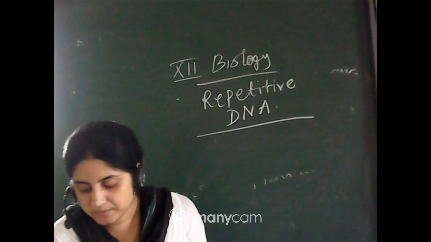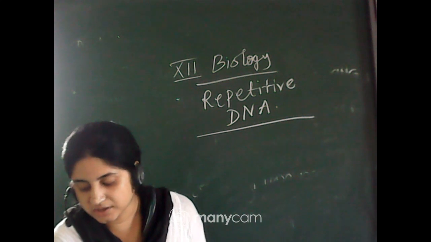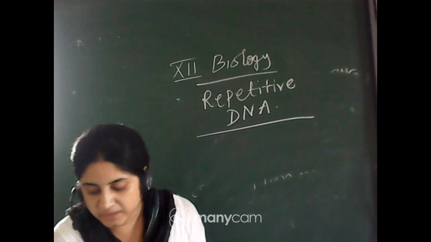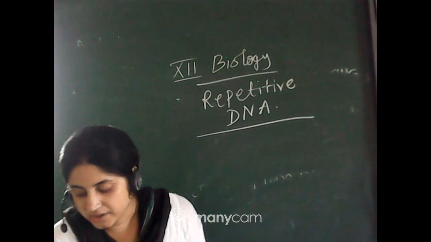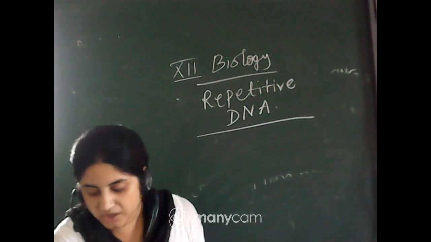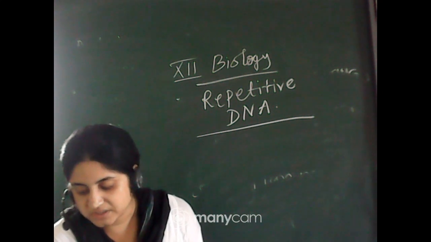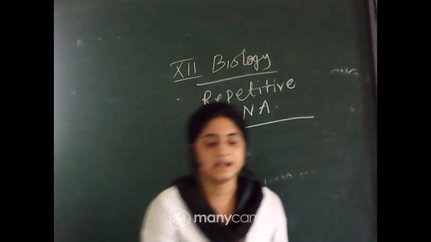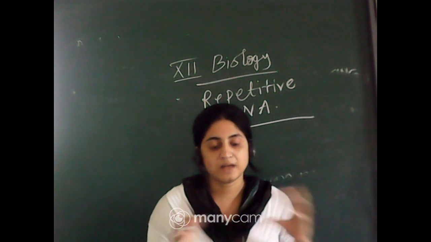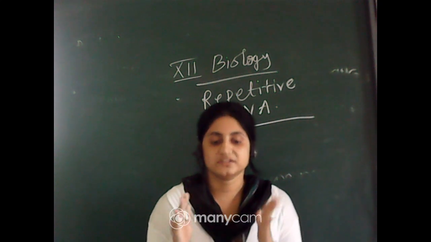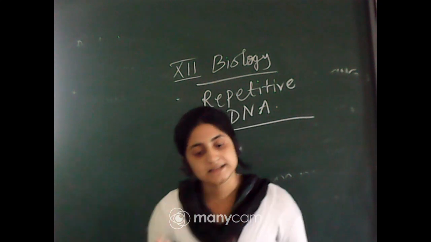In density gradient centrifugation of this repetitive DNA, the bulk of DNA forms a major peak, with base composition AT rich and GC rich. The bulk of DNA forms a major peak and the other small peaks are referred to as satellite DNA. So the bulk of the DNA is the main part, and the small part of the DNA is called satellite DNA.